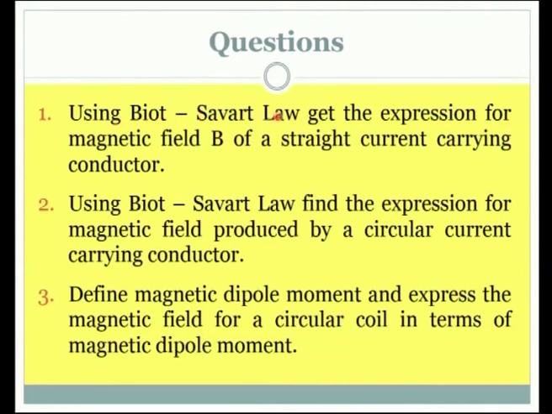Using Biot-Savart law, get the expression for the magnetic field B of a straight current carrying conductor. Using Biot-Savart law, find the expression for the magnetic field produced by a circular current carrying conductor. Define magnetic dipole moment and express the magnetic field for a circular coil in terms of the magnetic dipole moment.